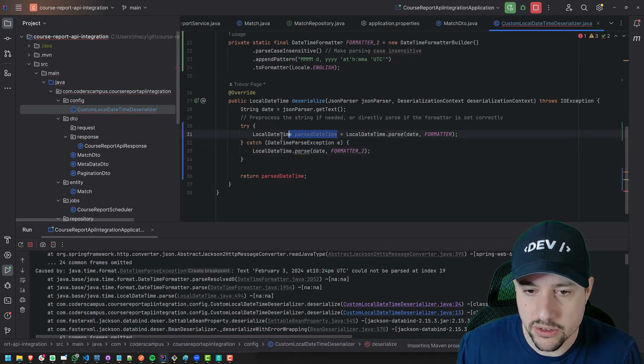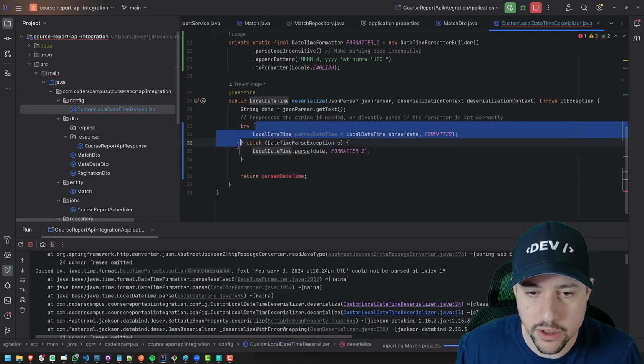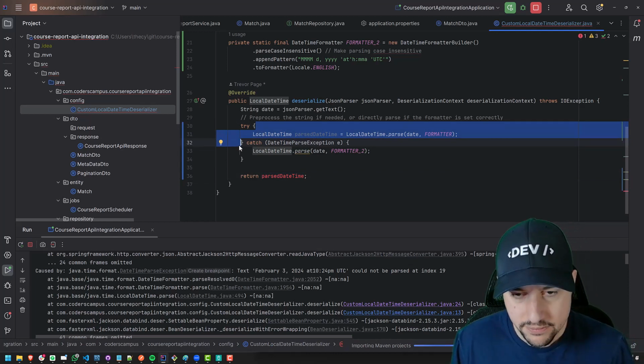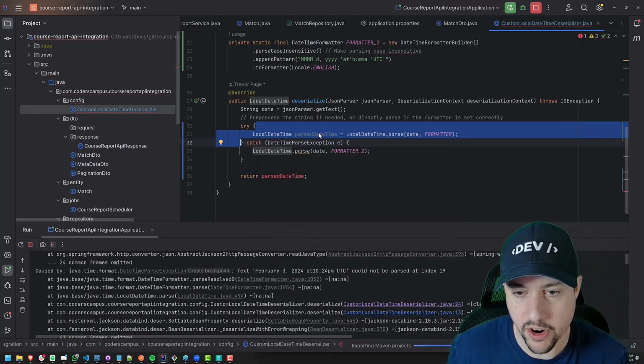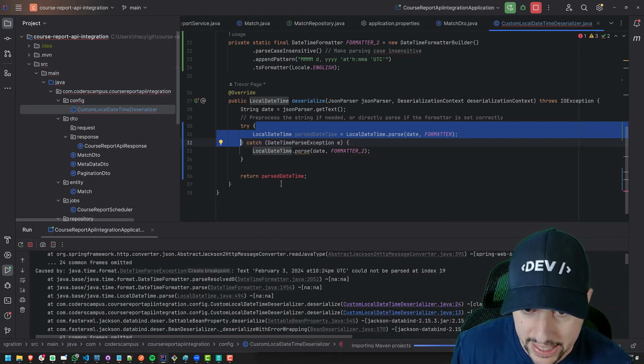Now, I would like to assign it to the parsed date time here. As you can see, it can't see this parsed date time here because it's only being declared in the scope now of the try block, right? Basically what I have highlighted, that's the scope of the local date time variable that we have declared. So it can't see it, right? It's declared here, but it can't see it out here.